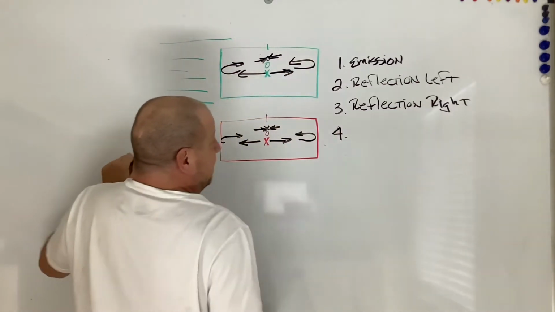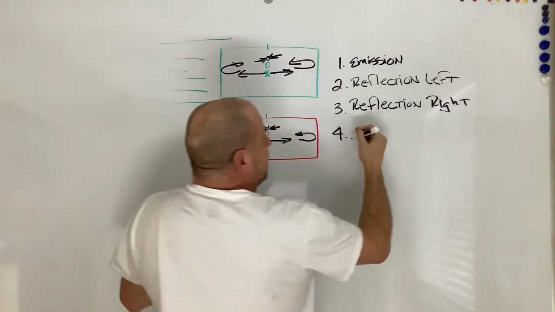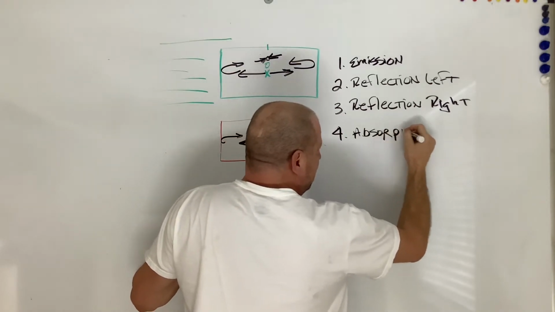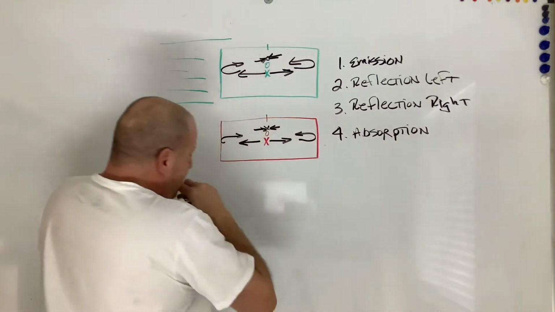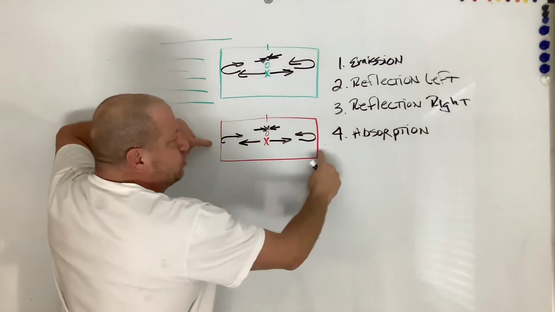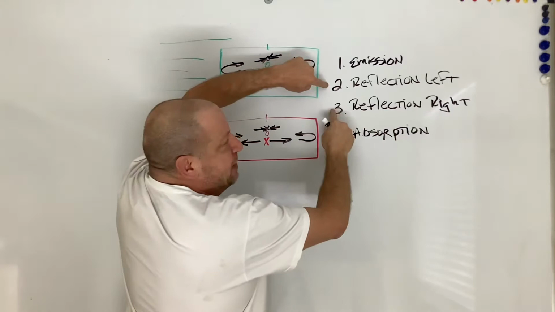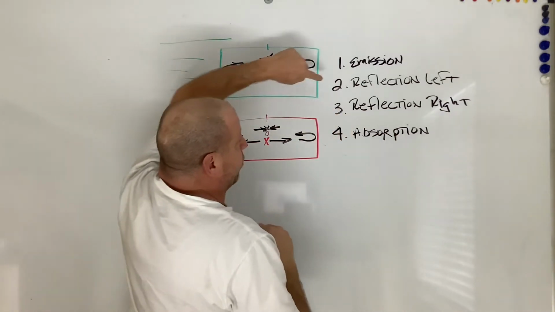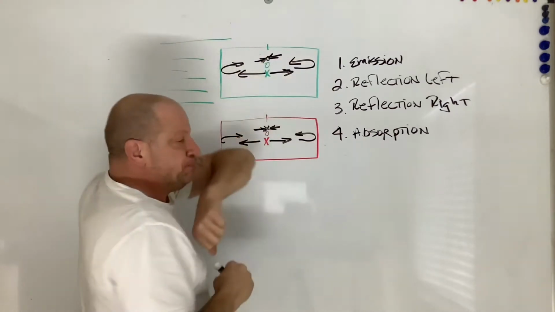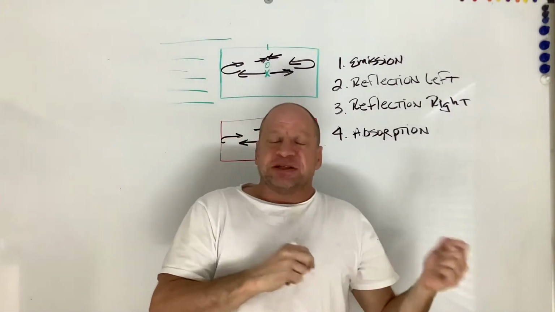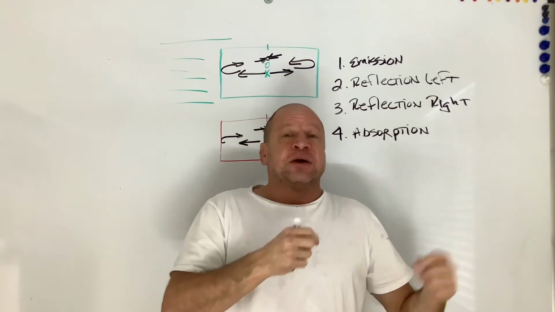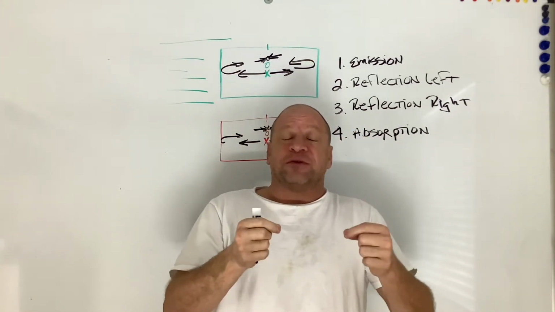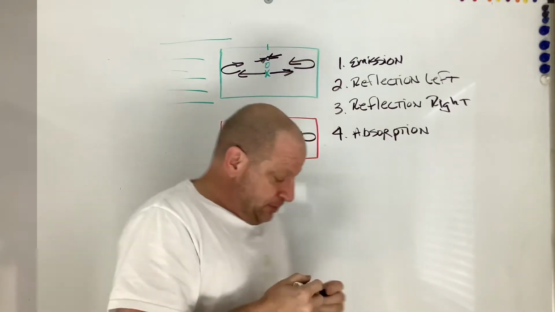And then there is the absorption when it comes back to the middle. You're going to see that in one of these reference frames, these happen at the exact same time. Then you're going to see in another reference frame that one of these happens before the other one. When that happens, that's the reference frame that is moving. But we also have to include a third reference frame, and I'll show you what that is.